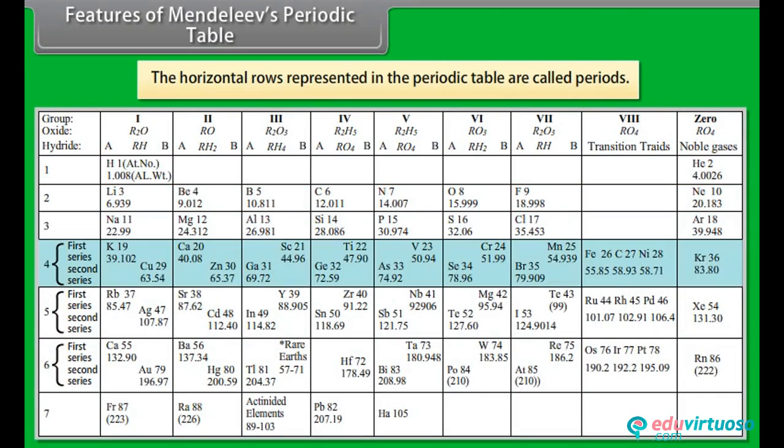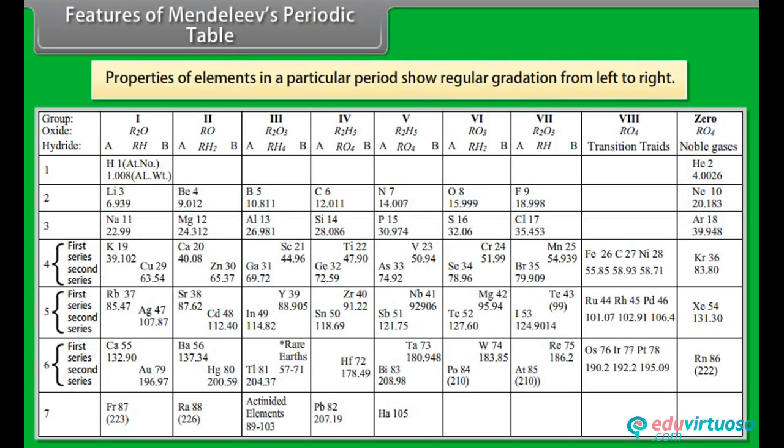The horizontal rows represented in the periodic table are called periods. There are 7 periods in the periodic table, numbered from 1 to 7. Properties of elements in a particular period show regular gradation from left to right.